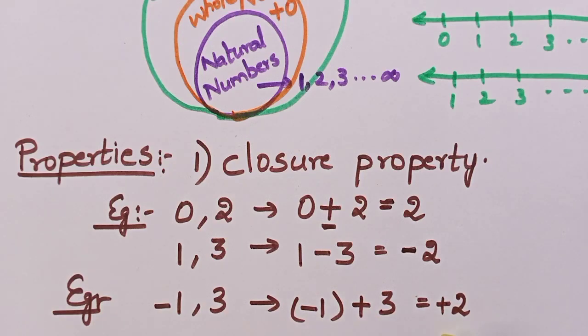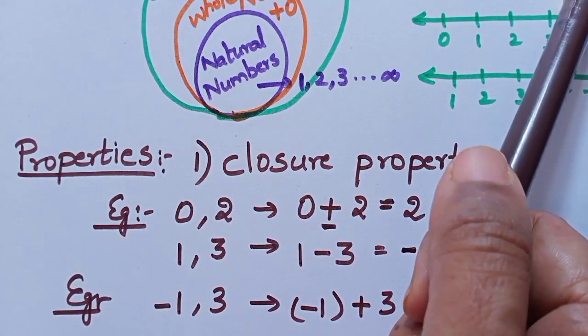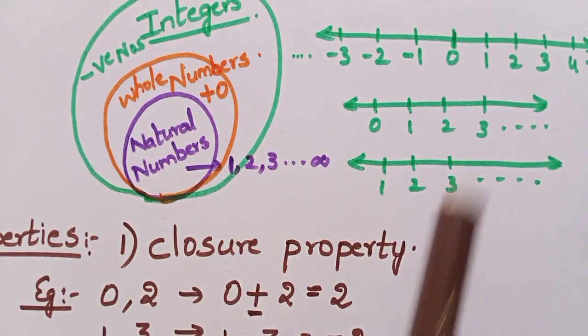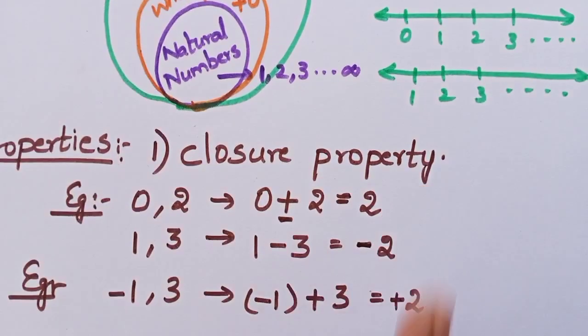Understood? So is plus 2 an integer? Yes. Plus 2 is also an integer. See here the number line. Plus 2 is an integer. So whenever I am taking two integers and adding them, I am again getting the answer also as an integer. Therefore, I can say integers are closed under addition. Integers are closed under addition. Very good. Now let us check the same for subtraction.